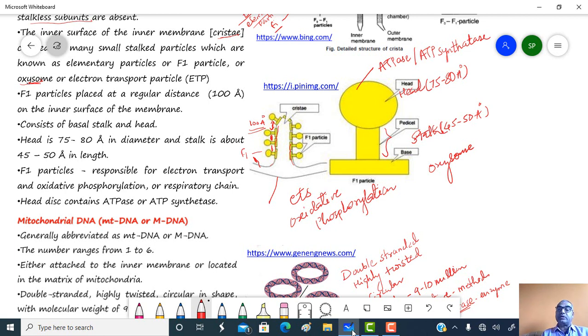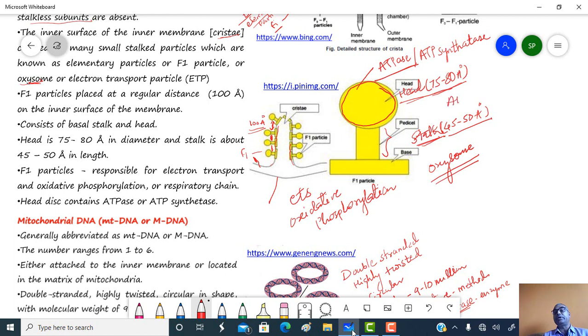Each F1 particle or oxysome consists of two parts. One part is called the head and the other is called the stalk. The head region has a diameter of about 75 to 80 angstrom, while the length of the stalk is about 45 to 50 angstrom. The head region is important as it contains the enzyme ATPase or ATP synthetase, which is essential for phosphorylation.